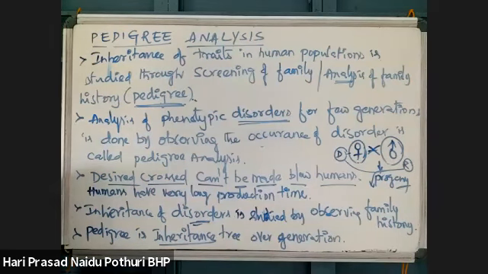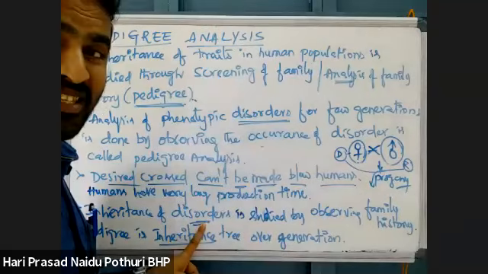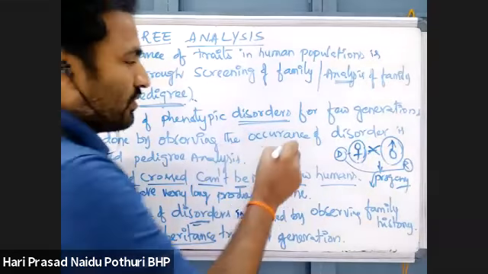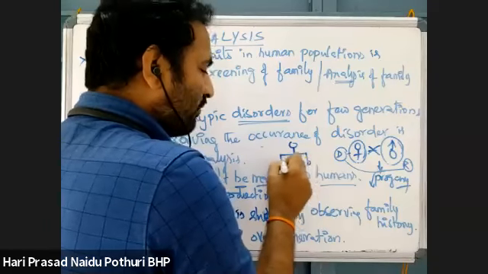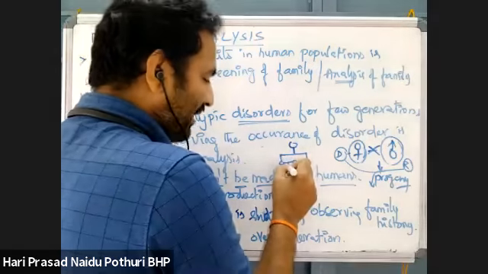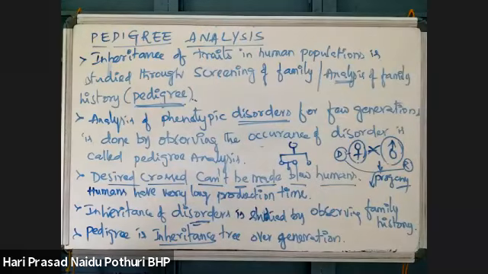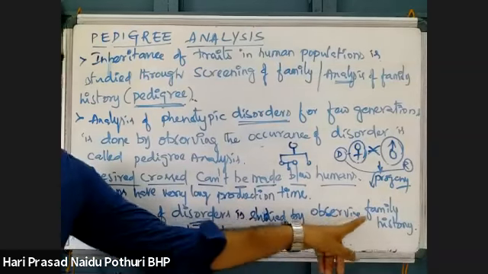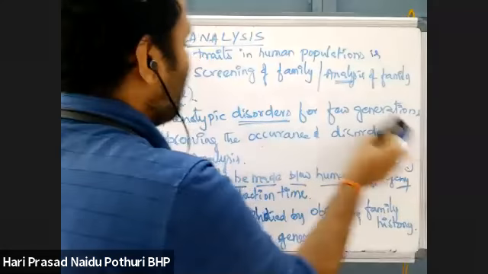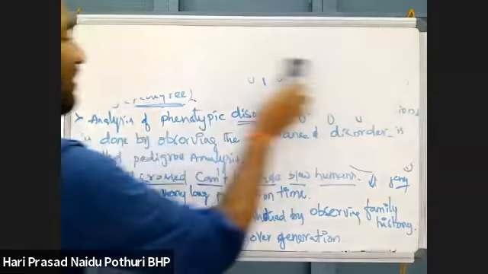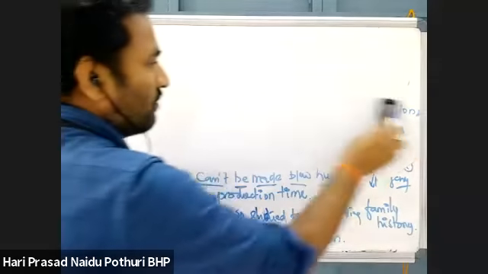Understand? Inheritance of disorders is expressed like this. Suppose one person is there, then how many children are there, how they married, then how many children next, like that one family tree will be drawn. I will show you that. That is what we call family history. That family history is studied in a pedigree as an inheritance tree over generations, from one generation to the next generation. See the next point, so that you can understand the last two points.